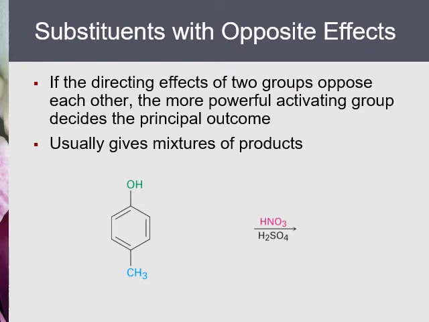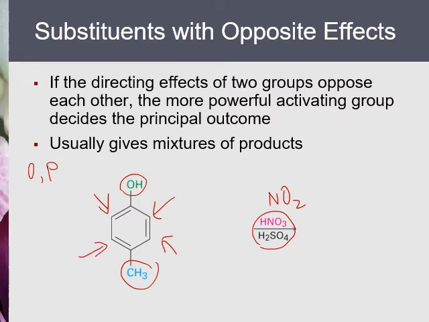Here is a nitration reaction. When we combine nitric acid with concentrated sulfuric acid, we know one hydrogen on benzene should be replaced by NO2. But where does NO2 go on the ring? Well, this ring has two groups. One is hydroxy, one is methyl. Both groups are ortho and para directors. For hydroxy, ortho should go to these two carbons. For methyl group, it should go to these two. And therefore, these two groups contradict each other.